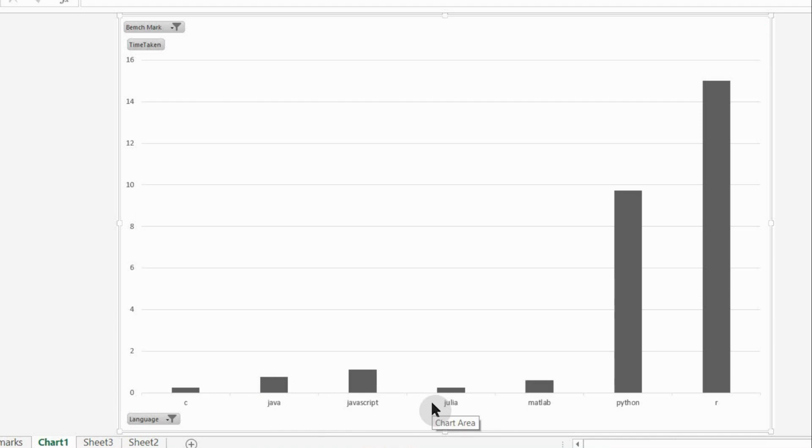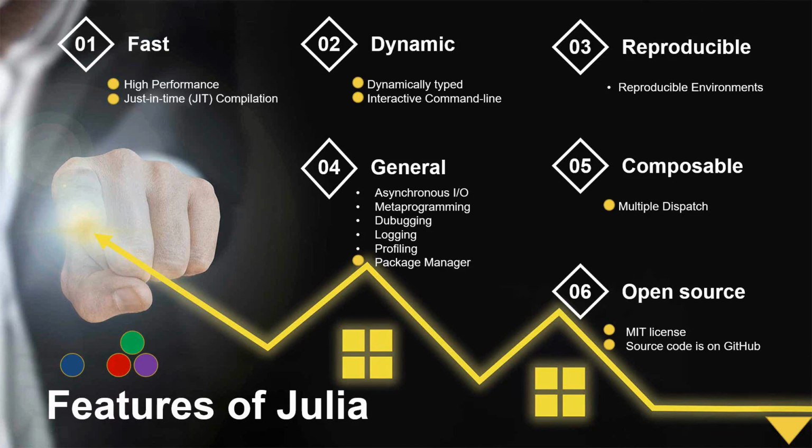Guys, remember Julia is a compiled language, but it performs the compilation at runtime by using just-in-time compilation. So there is no need to perform a separate compilation step for the Julia programming language. Since the compilation is performed at runtime, Julia looks like an interpreted language.